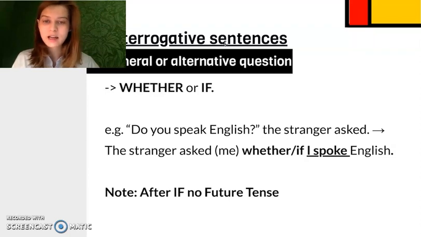As we can see in the first sentence, do you speak English, in the direct sentence, we see the inversion, while in the second sentence we see the direct word order. And it is important to remember that after if there is no future tense in these types of questions, because we usually state this future tense in the main clause, not in the second one. It would be too much.